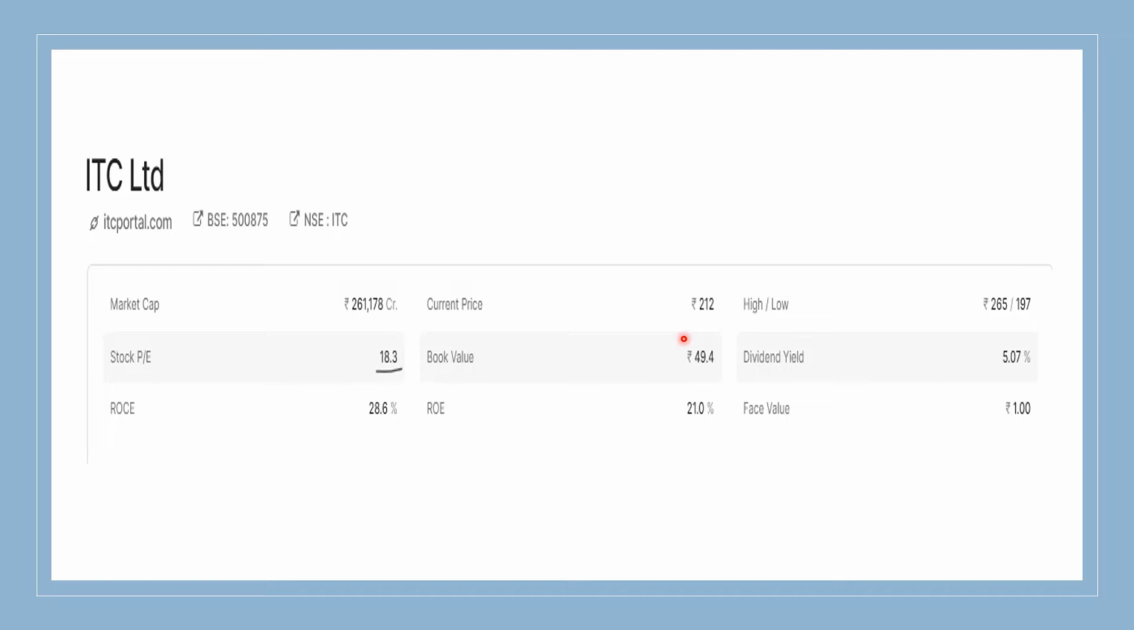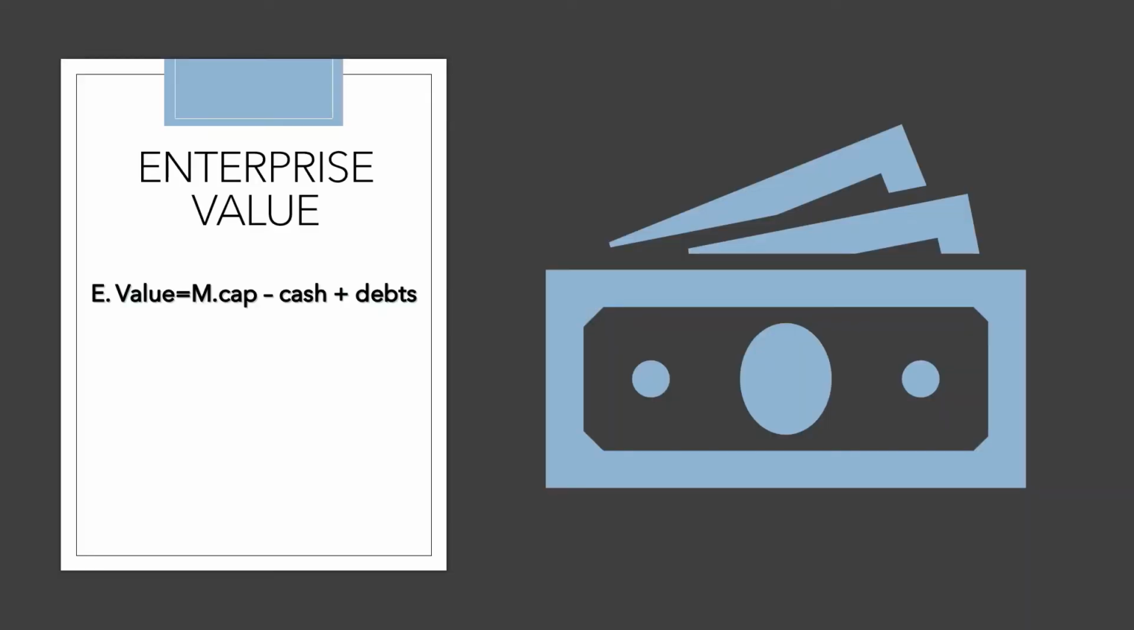So by using this factor, we can filter out most of the companies. The next one is enterprise value. It measures the company's total value, which includes market capitalization, debts, and cash in hand. The formula to calculate enterprise value is market cap minus cash in hand plus debts. If the enterprise value is more than the market cap value, then we can understand the company is bearing debts